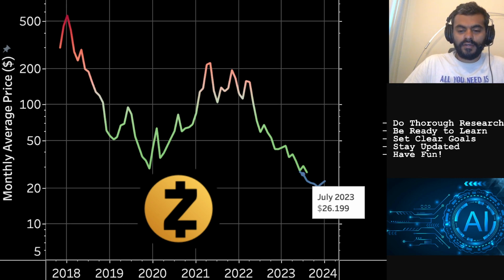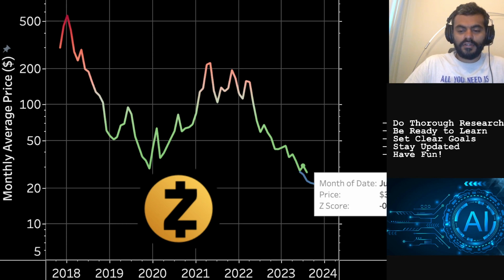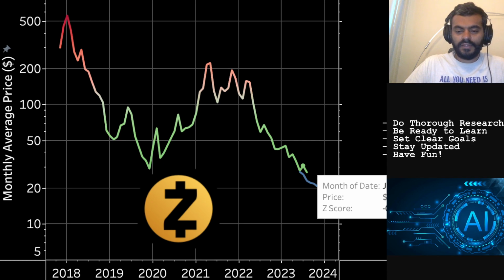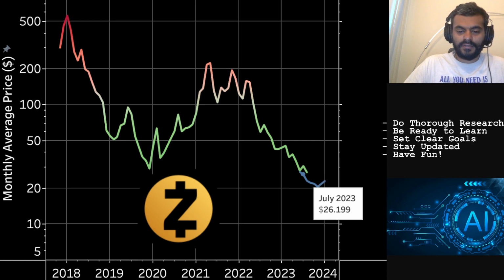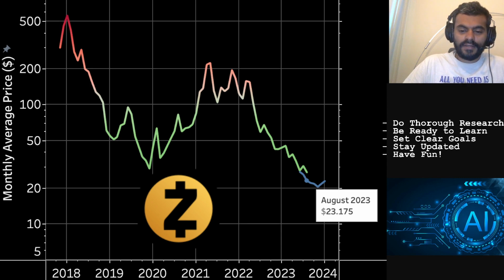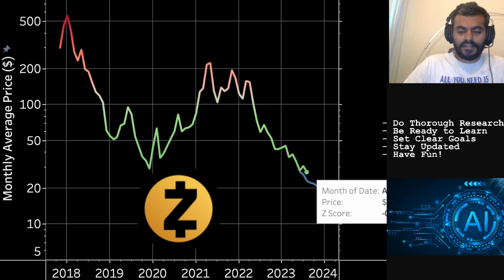In July, we had forecasted $26 at a monthly average, whereas the actual was $31, an elevated valuation compared to what we had considered in the forecast. And in August, our base case was $23.17, whereas the actual was $27.30, again higher than what the AI model had forecasted.